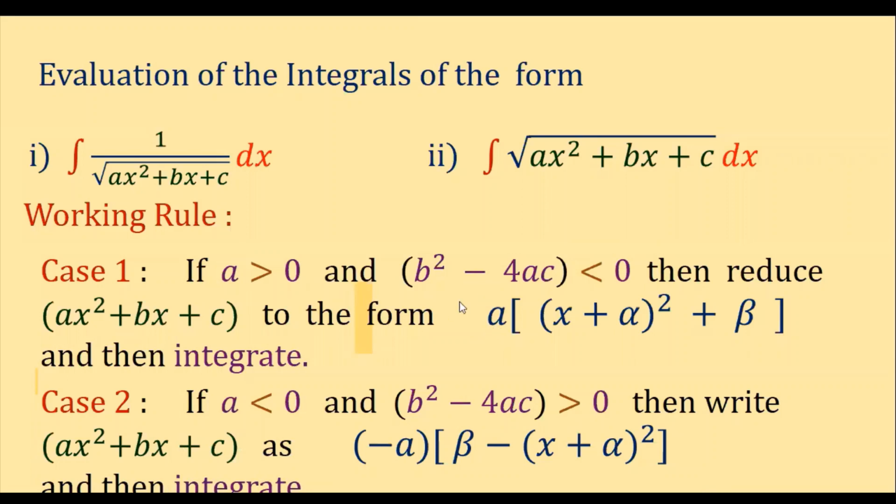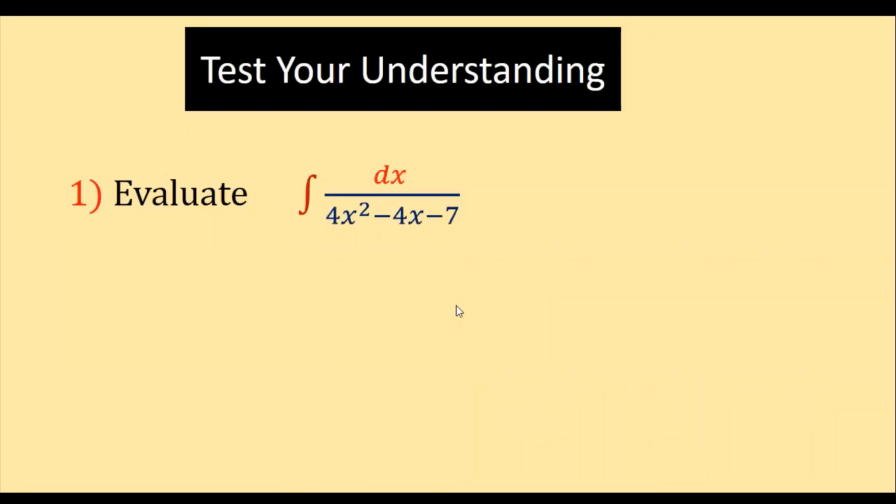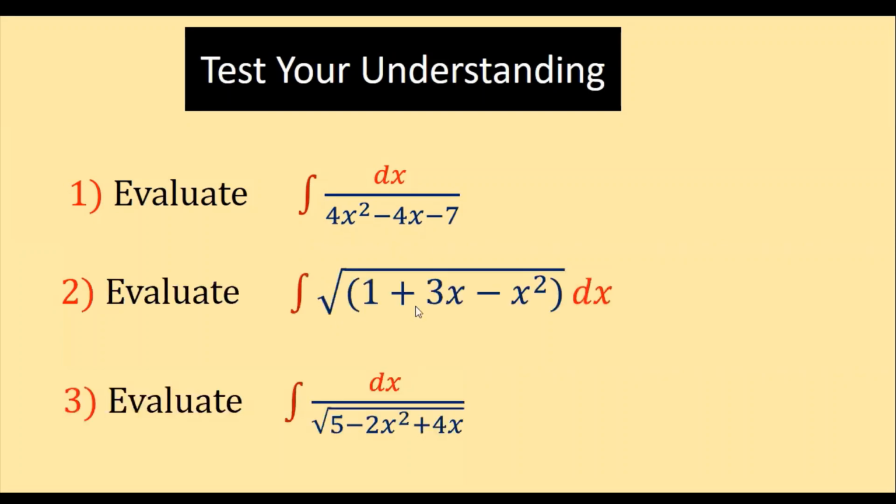So do the sums which I am going to give for the practice session. So let me give the sums here, children. First question is evaluate integral dx by 4x square minus 4x minus 7 into dx. This is the first one, which comes under 1 by ax square plus bx plus c form. And the second one is evaluate integral under root of 1 plus 3x minus x square dx. And third one is evaluate 1 by under root of 5 minus 2x square plus 4x into dx. So these are the three questions which I am giving you.